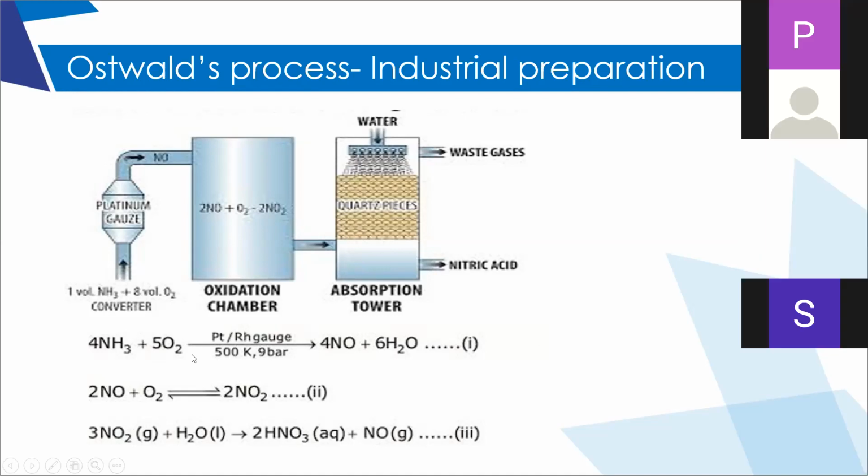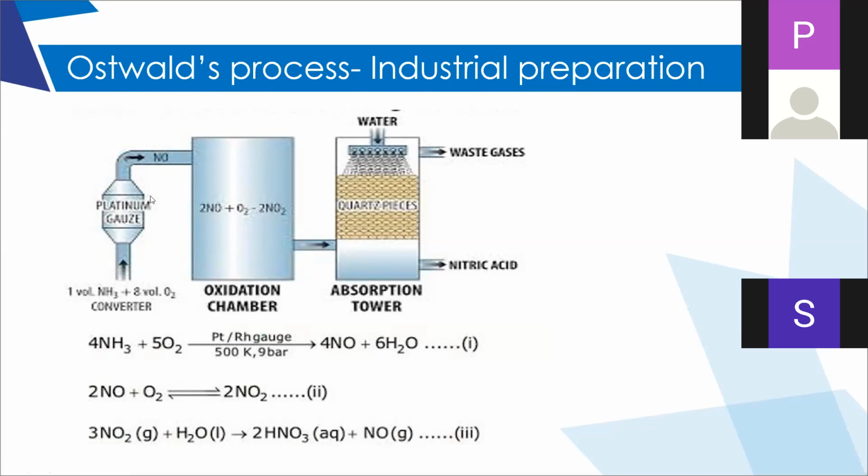So they mix 1 volume of ammonia and almost 10 volumes of air. Why are they taking 10 volumes of air? Because 1 volume of air contains only 20% oxygen.